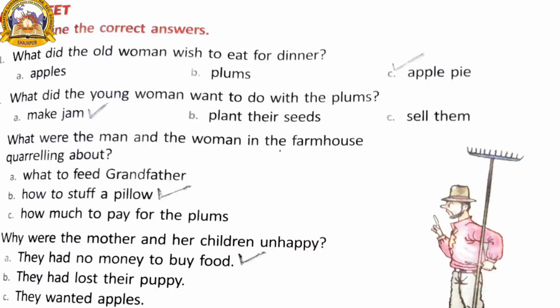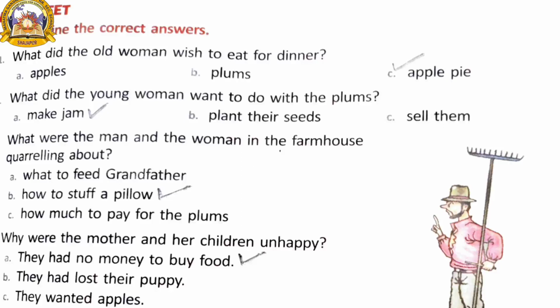Next worksheet. D. Underline the correct answer. What did the old woman wish to eat for dinner? What is that answer? Apple pie. You have to put a right mark on apple pie.